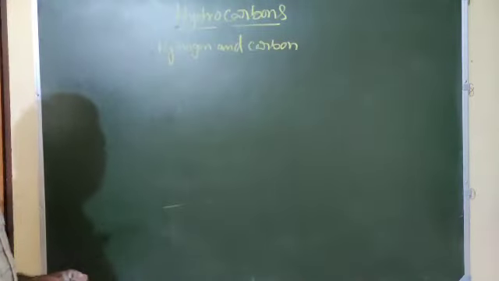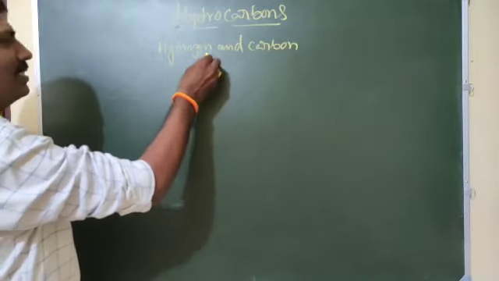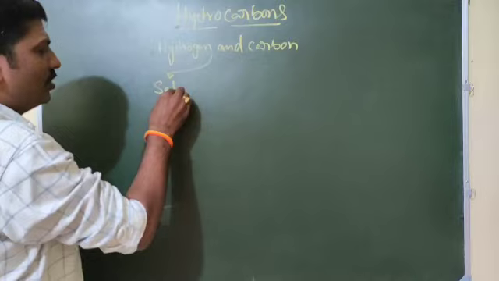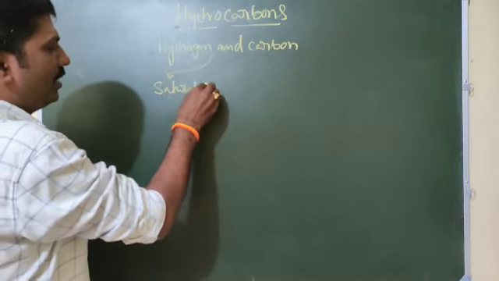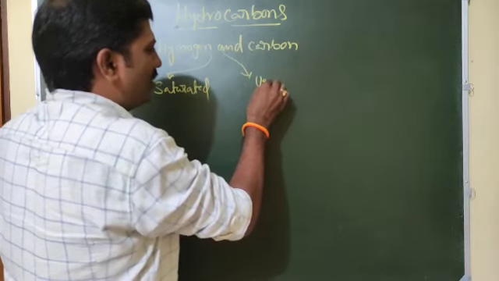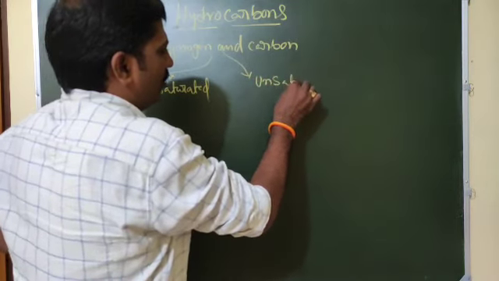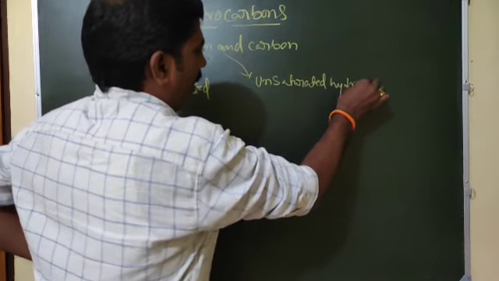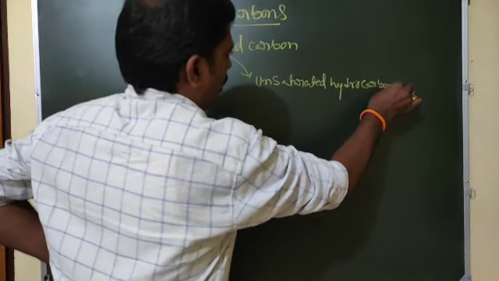So hydrocarbons are classified into two types, that is saturated hydrocarbons and unsaturated hydrocarbons.